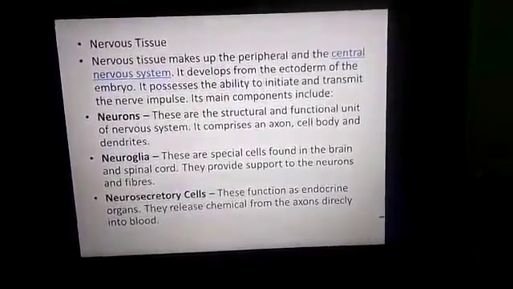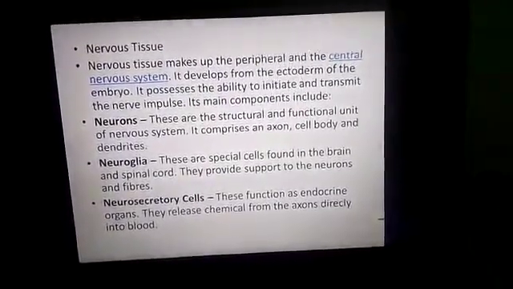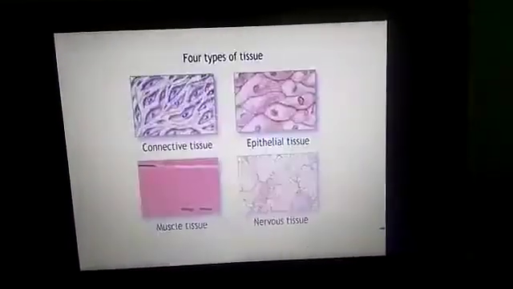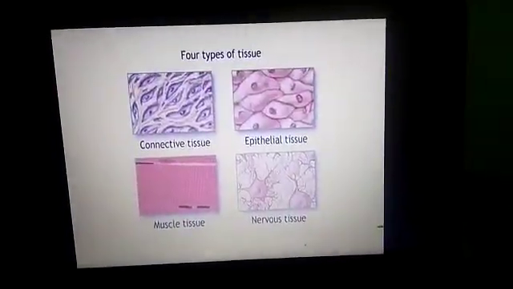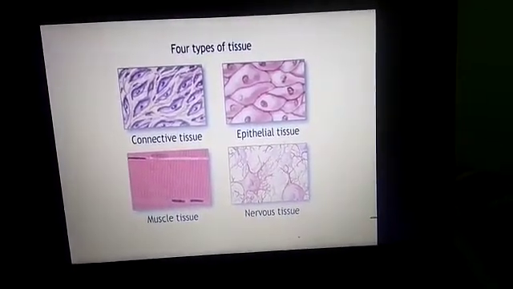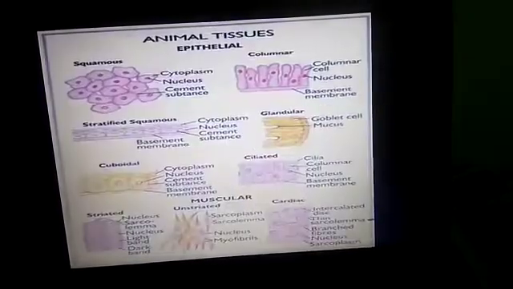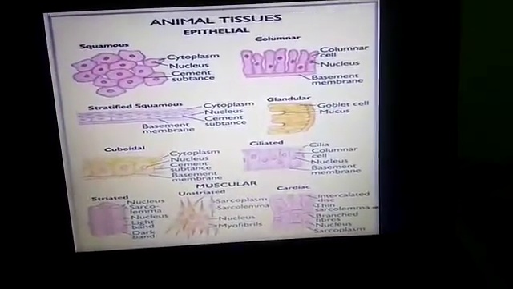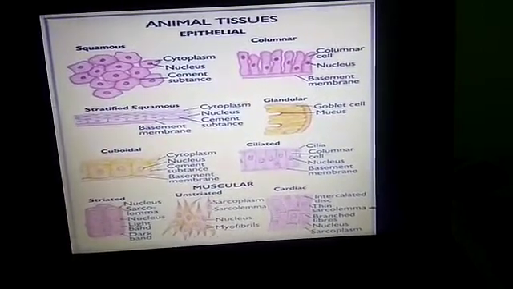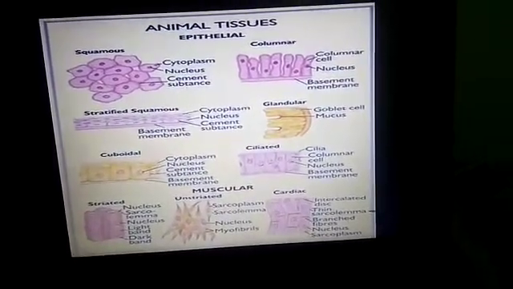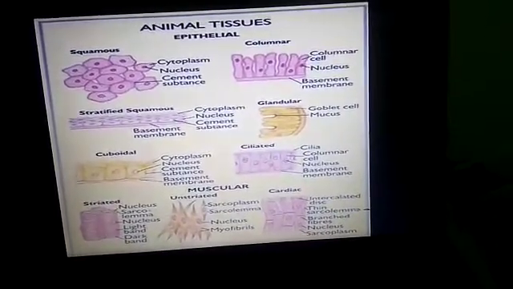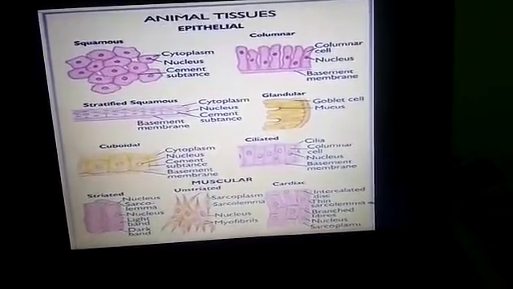Animal tissues are of 4 types: epithelial tissue, connective tissue, muscle tissue and nervous tissue. Epithelial tissue is again classified into squamous epithelium, columnar epithelium, stratified squamous epithelium, glandular epithelium, cuboidal epithelium and ciliated epithelium.